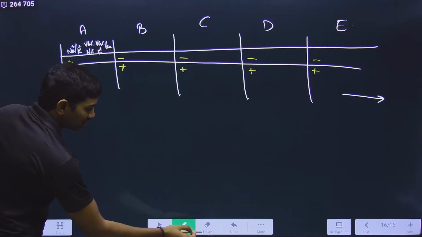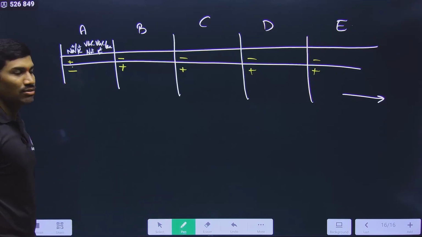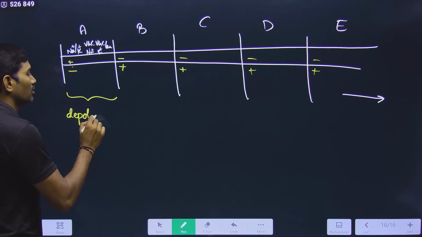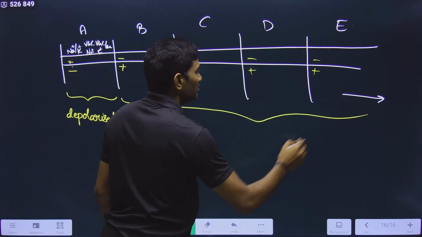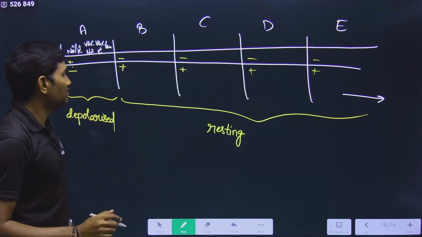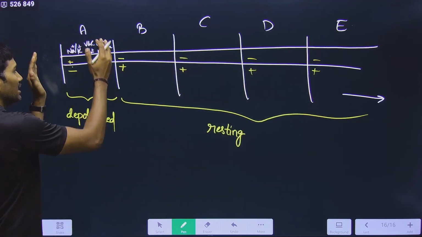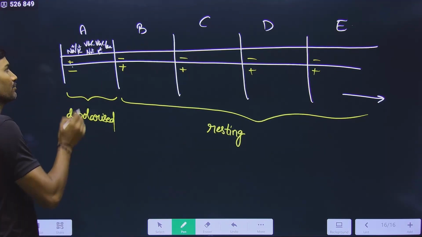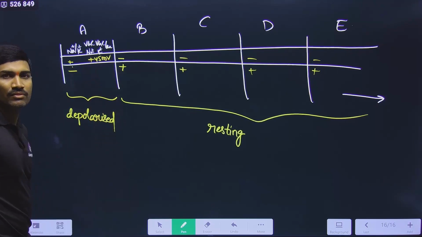Inside became positive and outside became negative. Yes or no? That means only this segment got depolarized, but all the remaining segments are in the resting state. Observe the concept carefully: inside negative, outside positive is the normal resting state. So first one segment undergoes depolarization, so that inside it will create plus 45 millivolts. Understood?